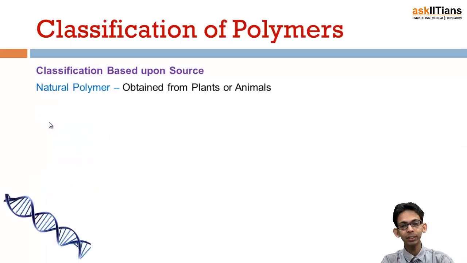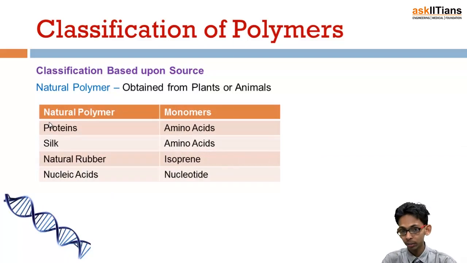Now there is classification of polymers. There are different ways in which we can classify polymers. The first is classification based upon the sources. There are some polymers which are obtained from nature, like we have studied cellulose and proteins and many more. These are all natural polymers, obtained either from plants or animals, just like protein, which is formed by monomers amino acids, silk, which is also a type of protein made up of amino acids.